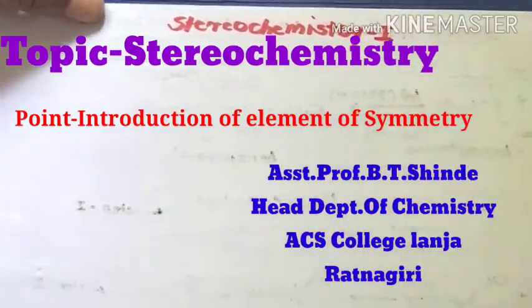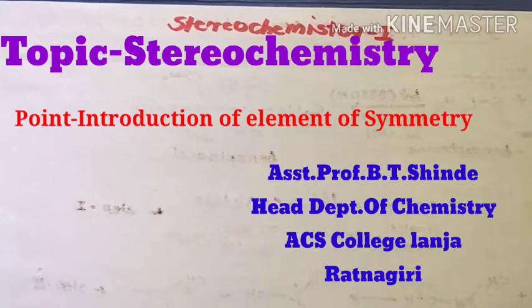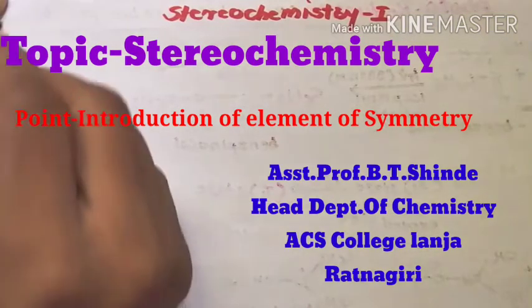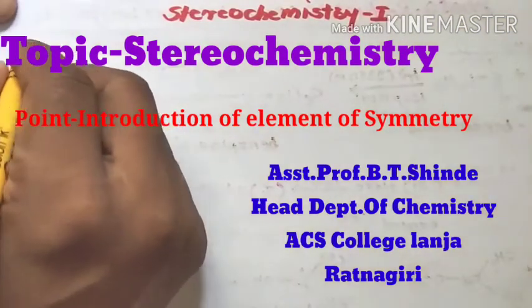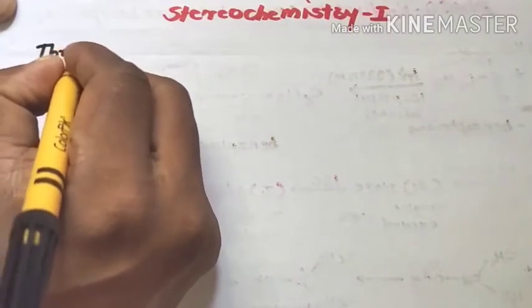In this topic, we have to discuss the introductory part of molecular chirality, then some elements of symmetry. Stereochemistry is the three-dimensional study of organic molecules.